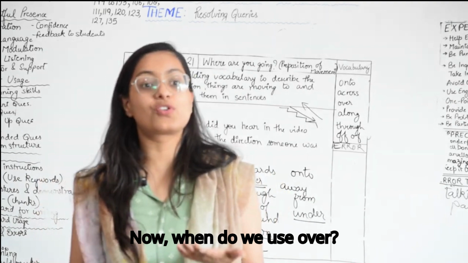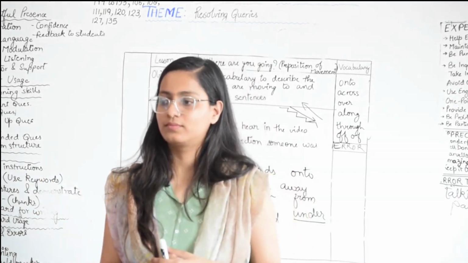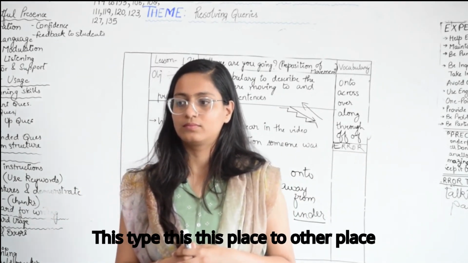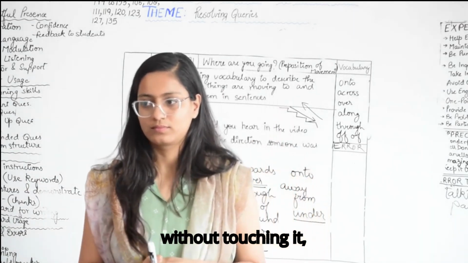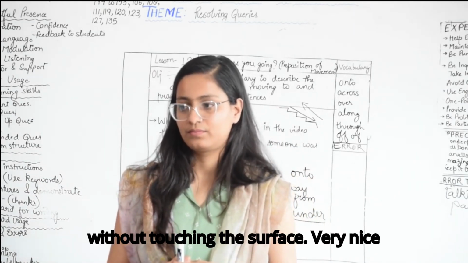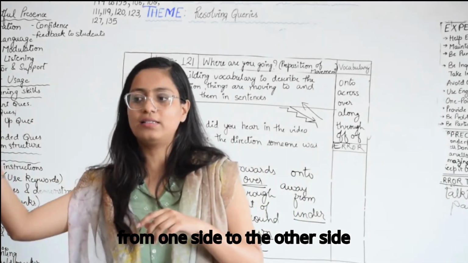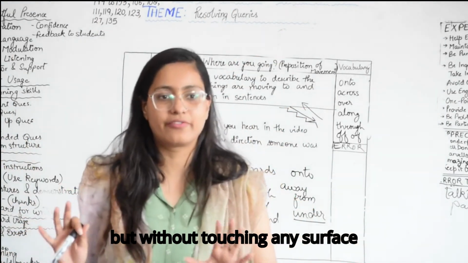Now, when do we use over? I think over is used to pass from this place to another place without touching the surface. Yes, flying, in the air, from one side to the other without touching any surface.